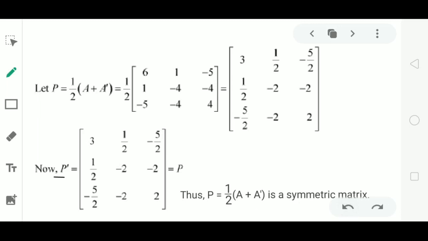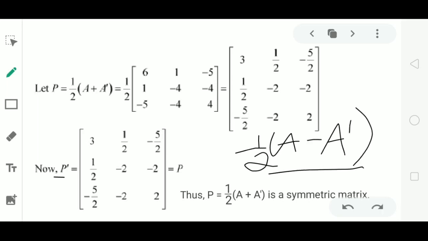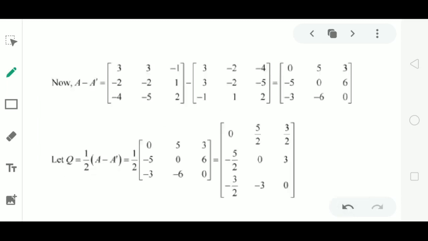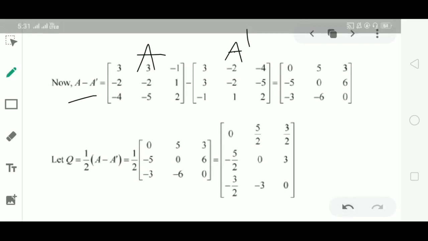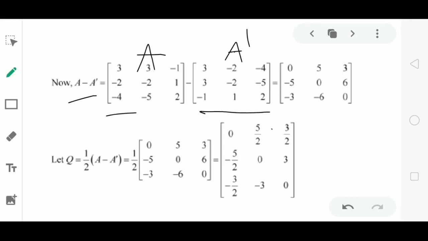Similarly, we have to find the matrix 1 by 2 into A minus A dash, and we have to prove this matrix, Q, is a skew-symmetric matrix. Let us find A minus A dash, that is matrix A minus matrix A dash. We take the subtraction of elements of A dash from elements of A, or elements of A minus elements of A dash. 3 minus 3 is 0.